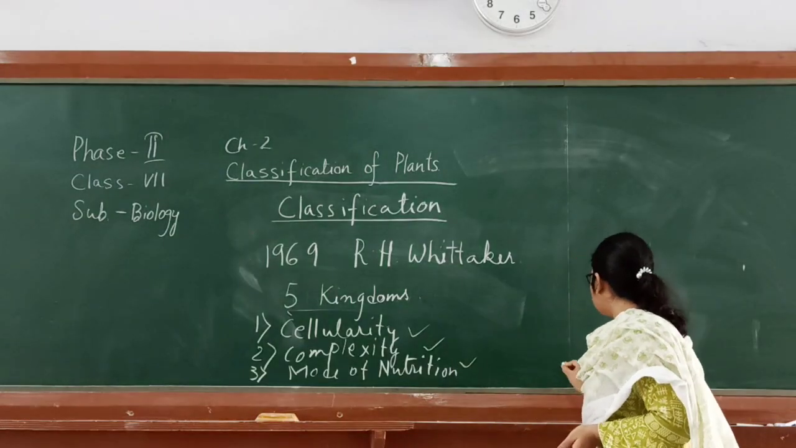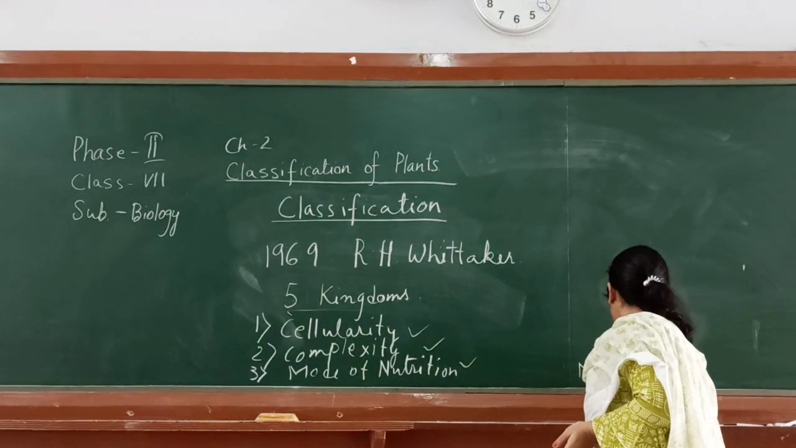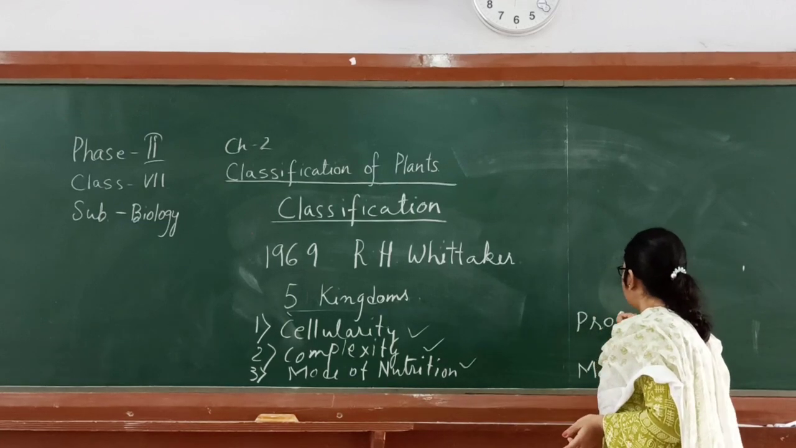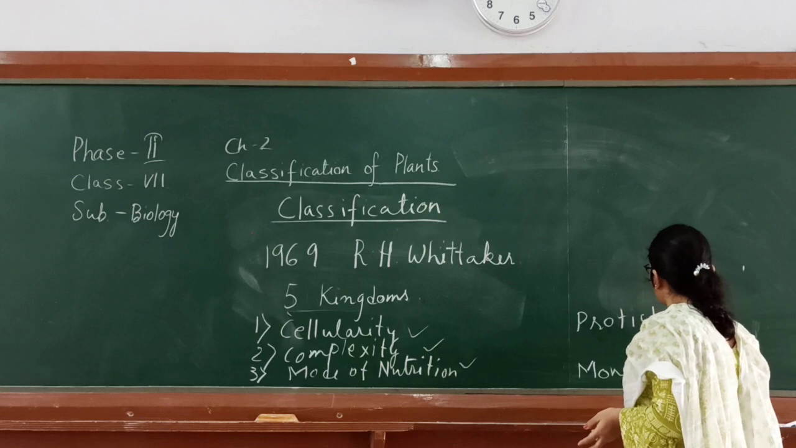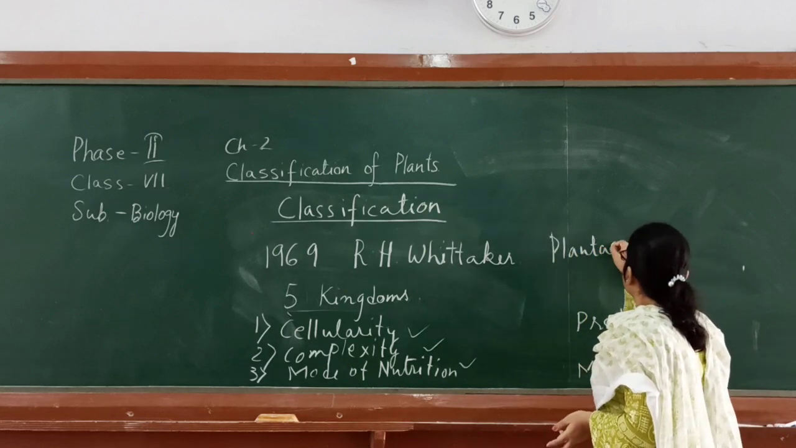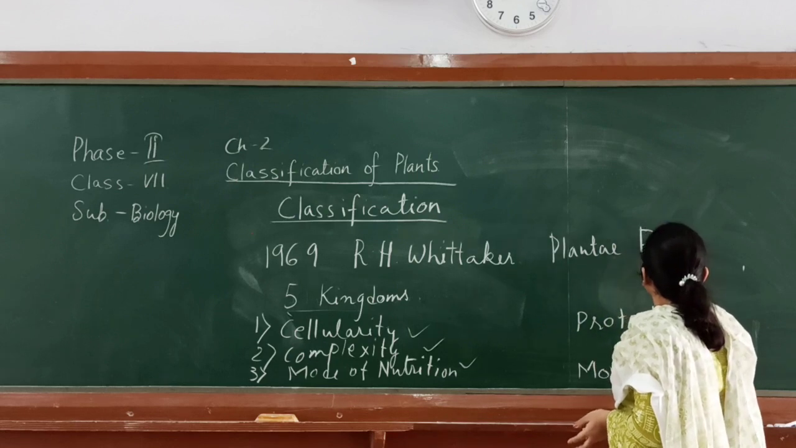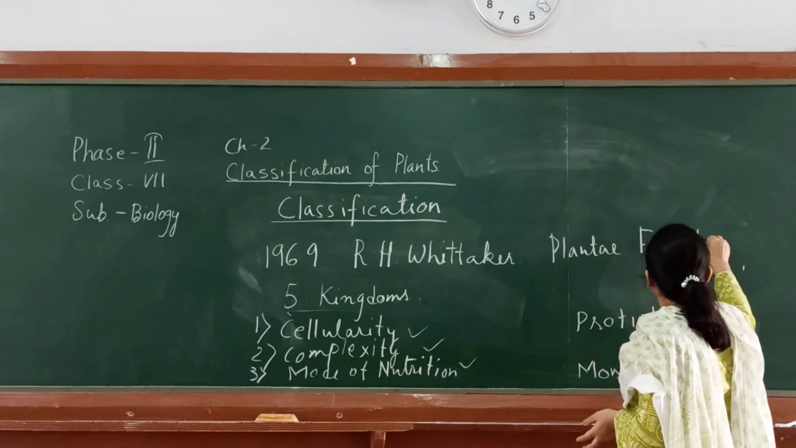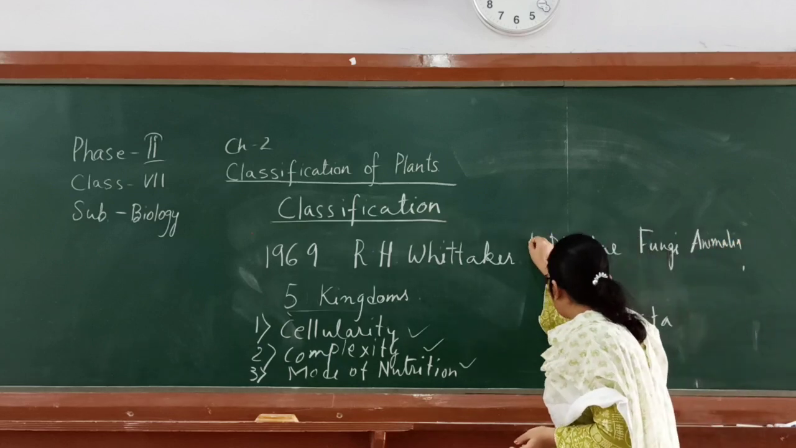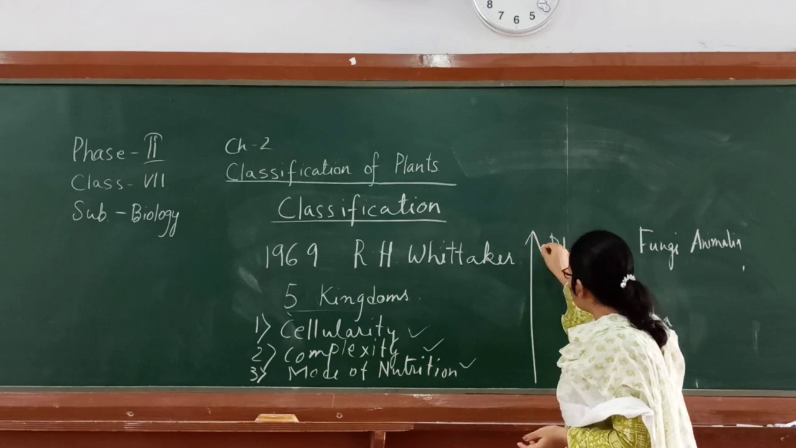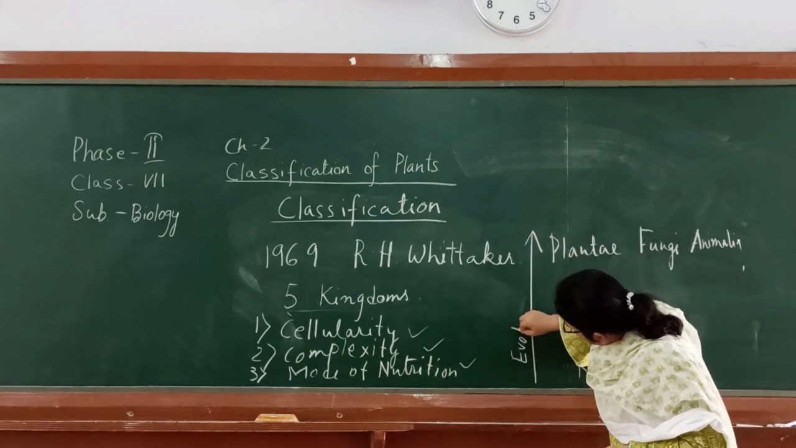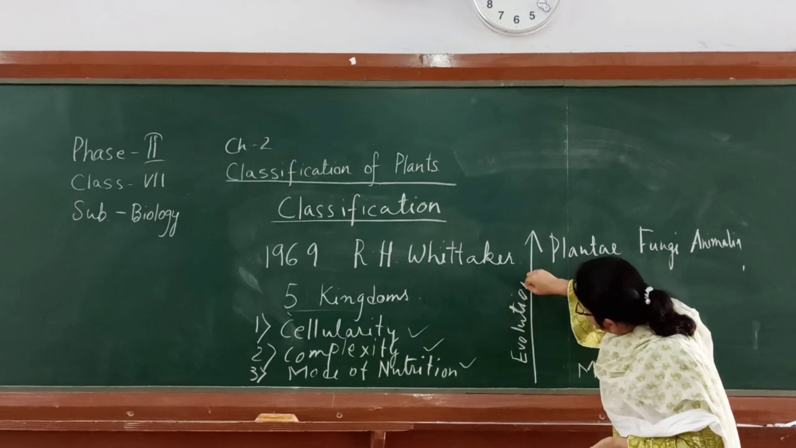What were the 5 kingdoms? Let us start. The first one was Monera. Second was Protista. And then we had Plantae, fungi and Animalia. Now, we will see that evolution has occurred in this particular direction. So, this is the direction of evolution.